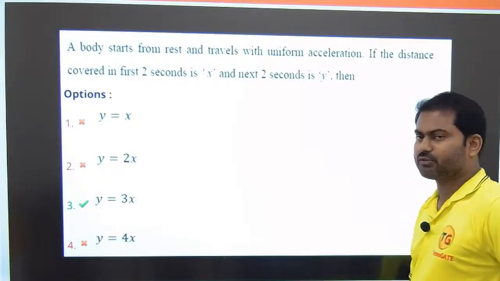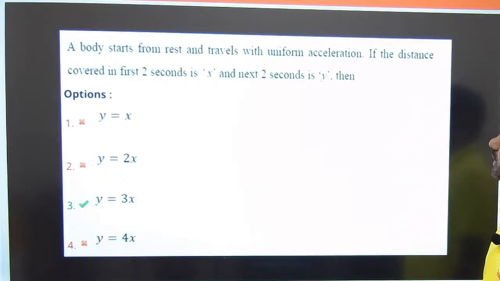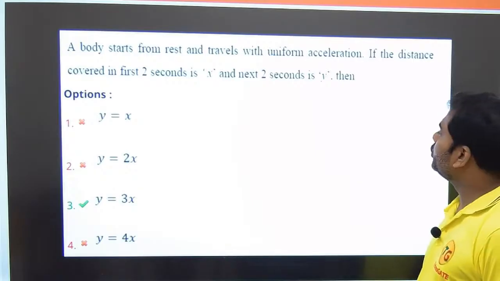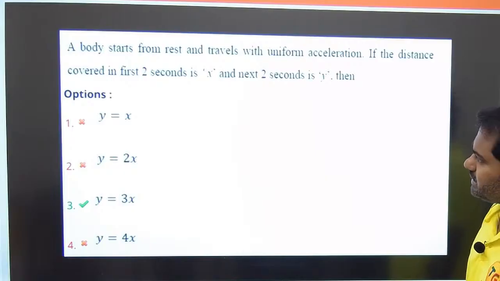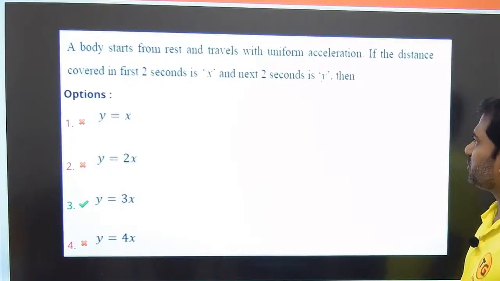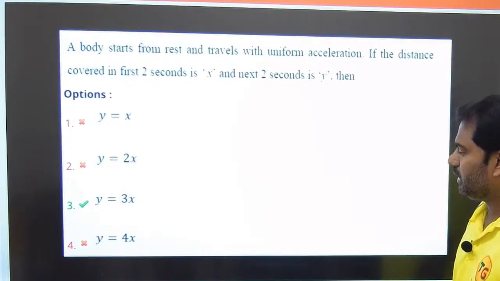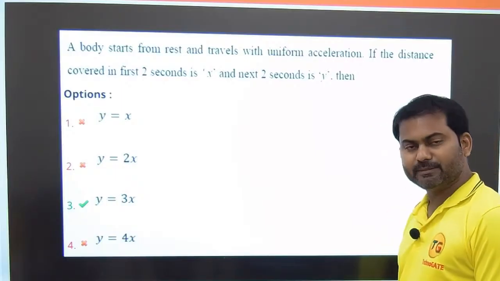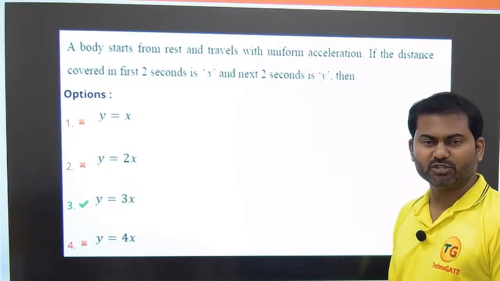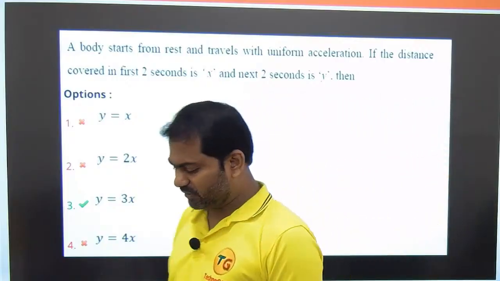Let us look into the next question. It is given in this question that a body starts from rest and travels with uniform acceleration. If the distance covered in first 2 seconds is x and the next 2 seconds is y, then what is the relationship between y and x? So it is a simple question from motion in a straight line. So let us deal with this.